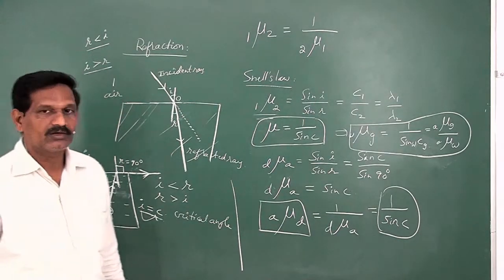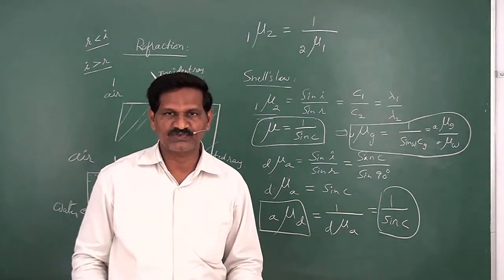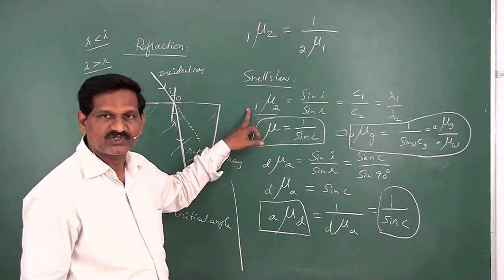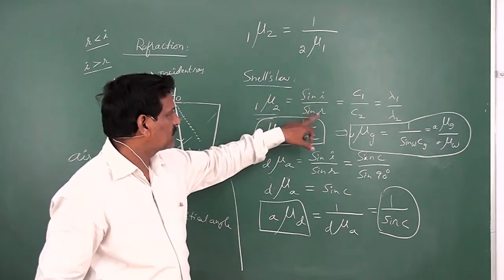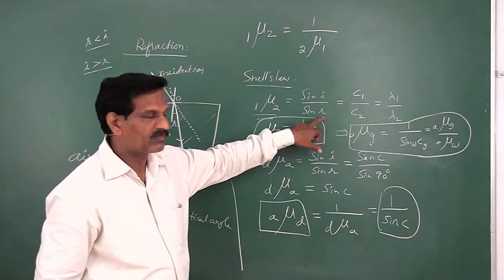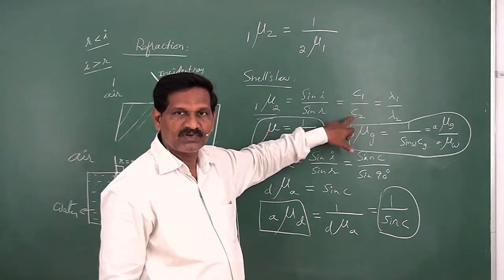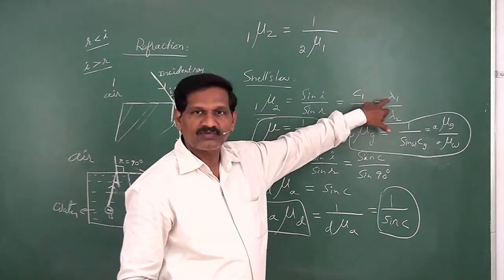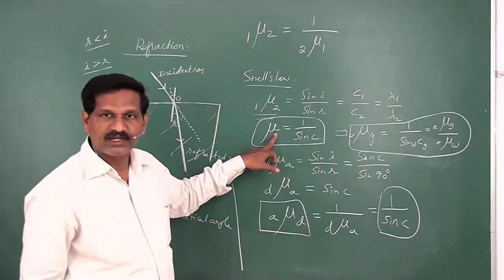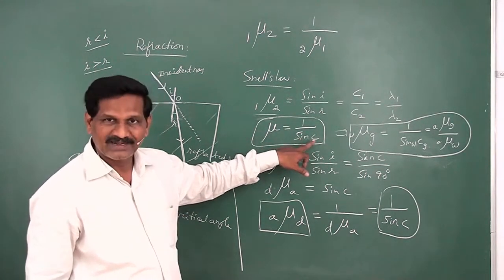In this way, refractive index can be defined in various ways. So refractive index of second medium with respect to first medium is equal to sin I by sin R, I being the angle of incidence in the first medium and R the angle of refraction in the second medium; speed of light in the first medium by speed of light in the second medium; wavelength of light in the first medium by wavelength of light in the second medium. And you can also write refractive index of the denser medium is equal to 1 by sine critical angle.